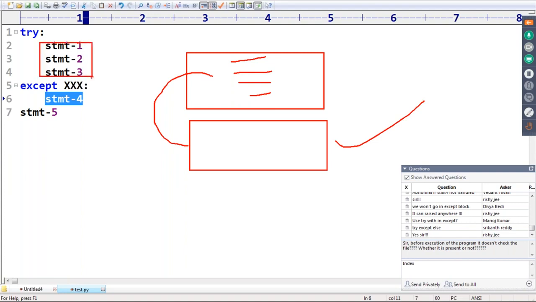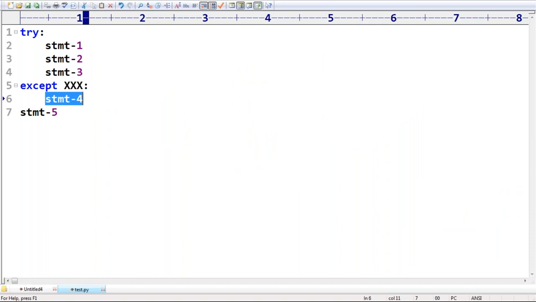But here there is a problem. It is not part of try. Sir, if this statement is not part of try, then the except block is not there. Except block is not there means it is always abnormal termination. Remember that, sir. The except block will work only for try block statements. Within the except block, this statement is facing some problem, but it is not part of the try block. If it is not part of the try block, no except block. No except block means it is always abnormal termination. Remember, are you able to understand, right?